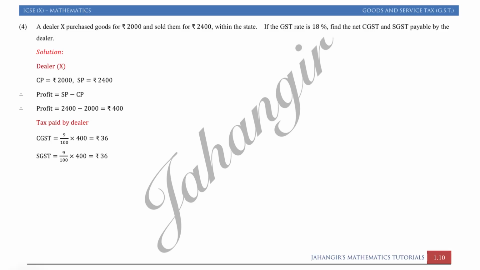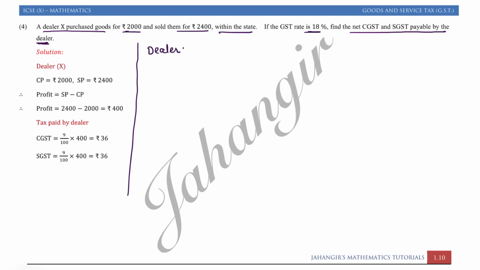Question number 4. The dealer X purchased a good for rupees 2,000 and sold them for rupees 2,400 within the state. If the GST rate is 18%, find net CGST, SGST payable by the dealer. So dealer is a middle person. So first we will write dealer. Dealer का CP is rupees 2,000.